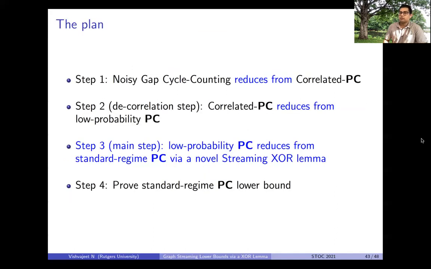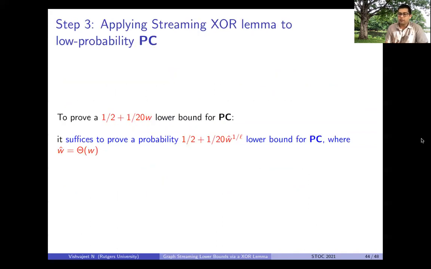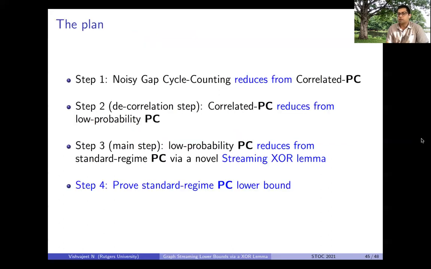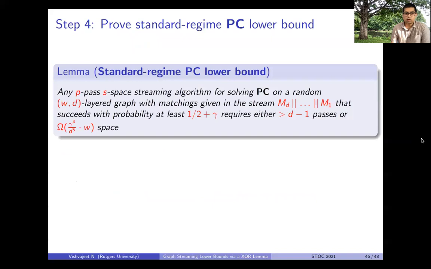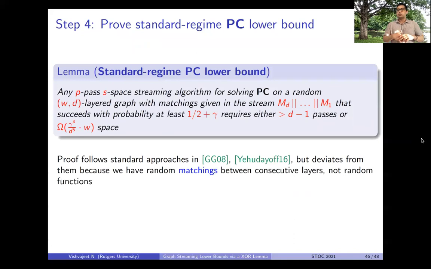So now we apply this XOR lemma to our pointer chasing problem. And we show that it suffices to prove a lower bound with a much weaker probability of success. And that's what we do in step 4. So now we go and prove a standard regime lower bound for pointer chasing. And this is done by following standard approaches, but it is slightly different because now we have to deal with random matchings between consecutive layers rather than random functions, which people have already considered.